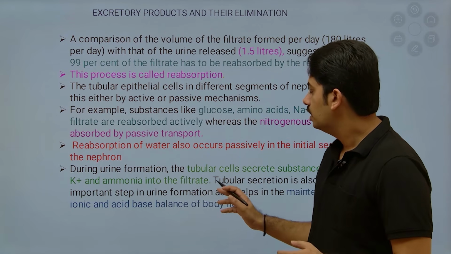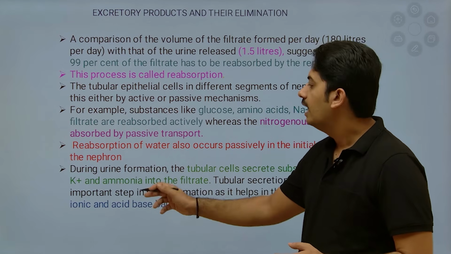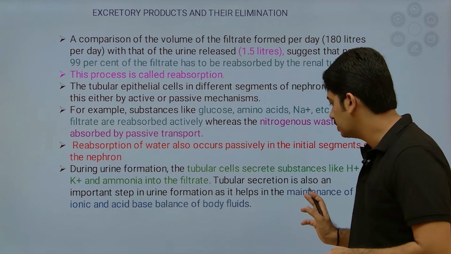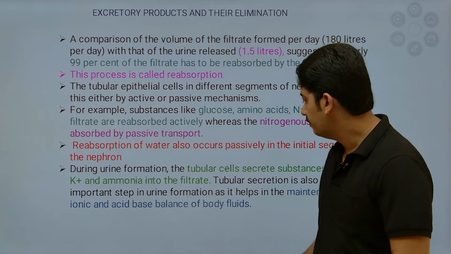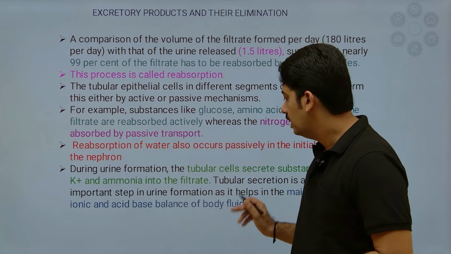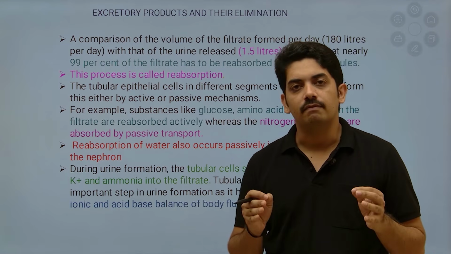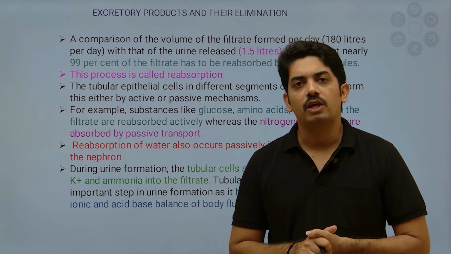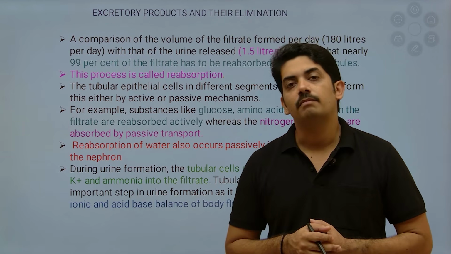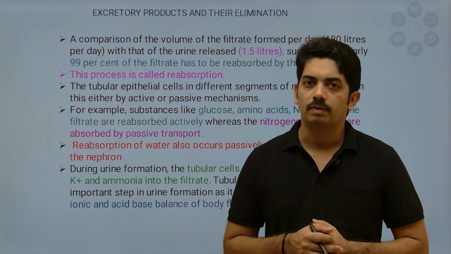During urine formation, tubular cells secrete substances like H+ and K+ and ammonia into the filtrate. This is called tubular secretion, and it is very important for maintenance of ionic and acid-base balance of the body fluid. This is where our kidney plays a very vital role. Suppose these ionic elements are present in our blood, it will become more acidic. That has to be eliminated, and that takes place by tubular secretion.